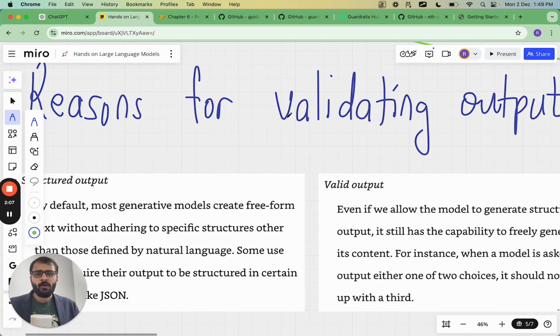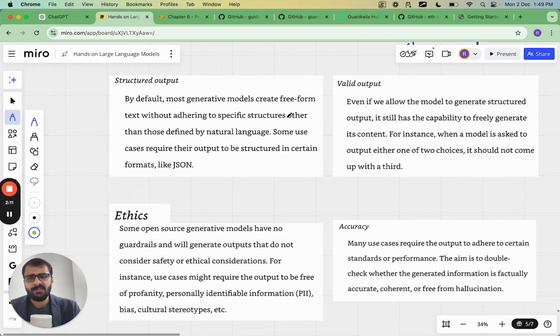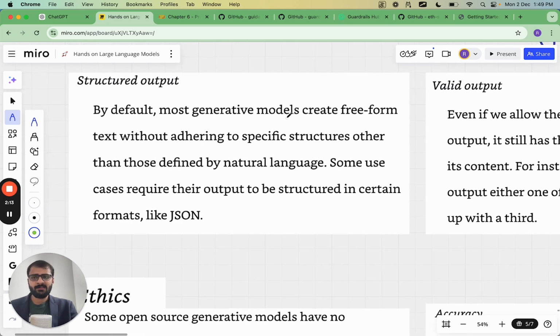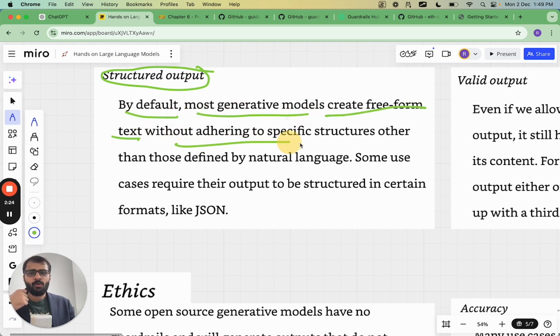What are the reasons for validating the output of large language models? There are four reasons which we are going to discuss. The first is a kind of structure in the output itself. So, by default, most generative models create free form text without adhering to specific structures other than those defined by natural language.